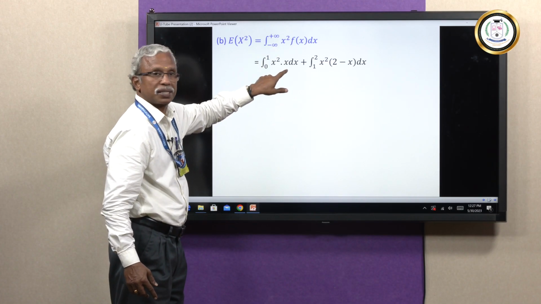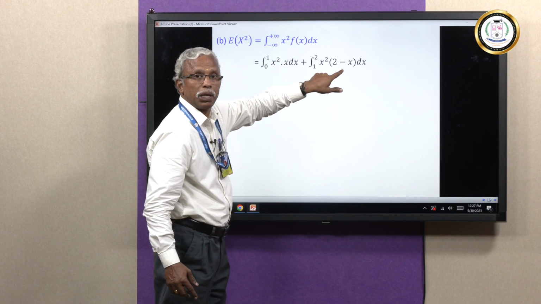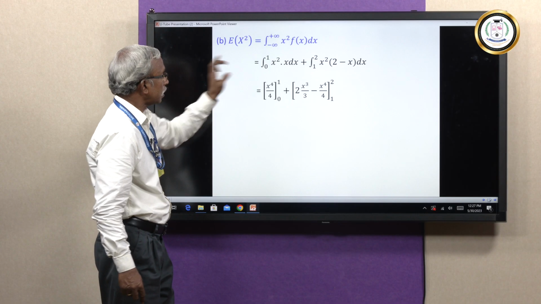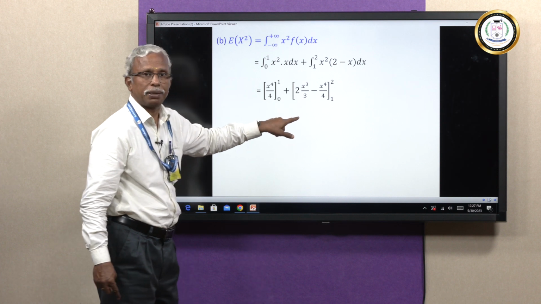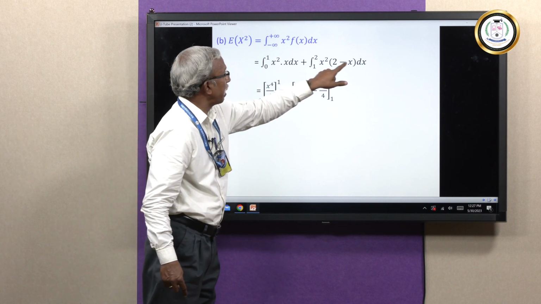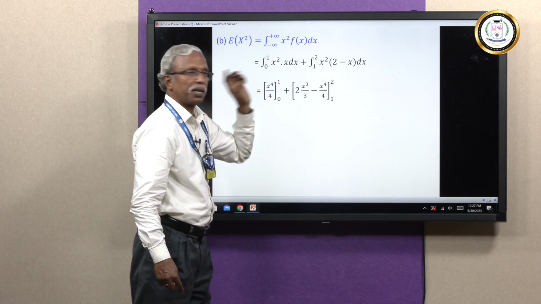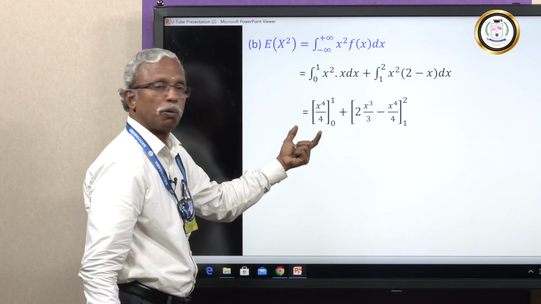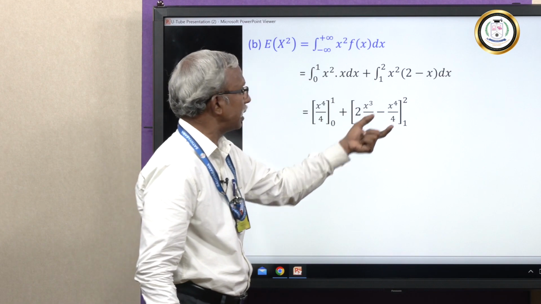First interval x, function over the second interval 2 minus x. Let me integrate this like what we have been doing previously. x power 4 by 4 because it is x cube. This one 2x cube by 3 and this one is minus x cube already. So integration is going to be x power 4 by 4. Limits are, the first one 0 to 1, the second part is 1 to 2.